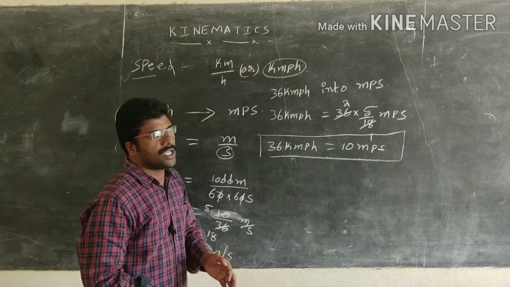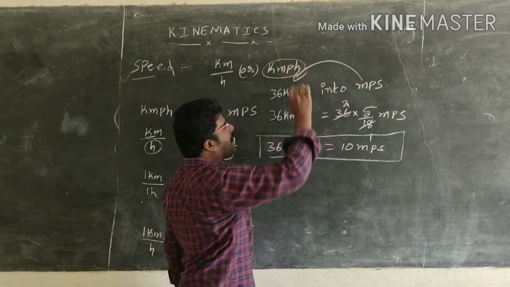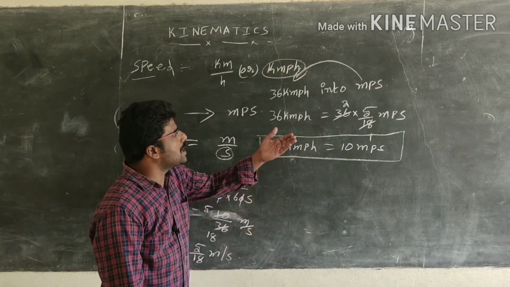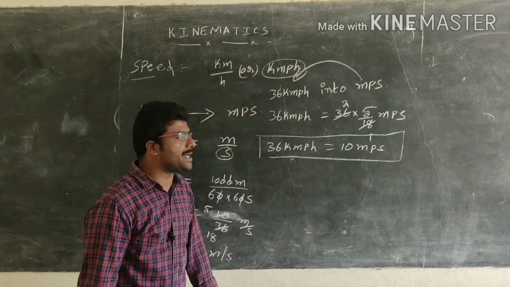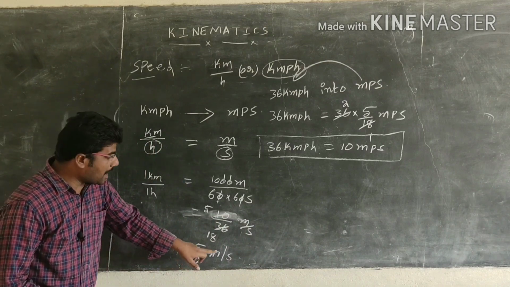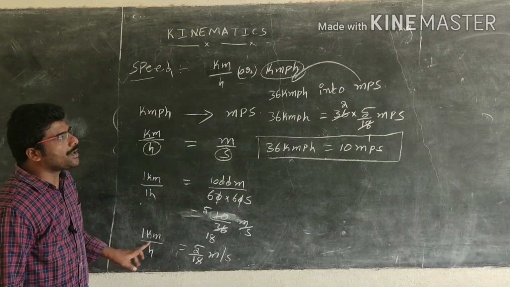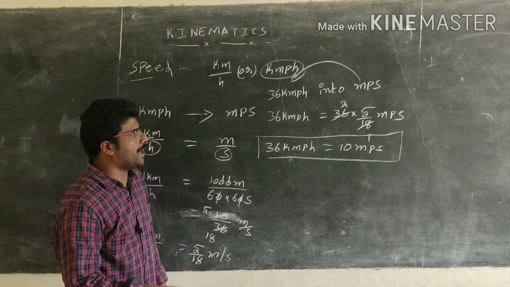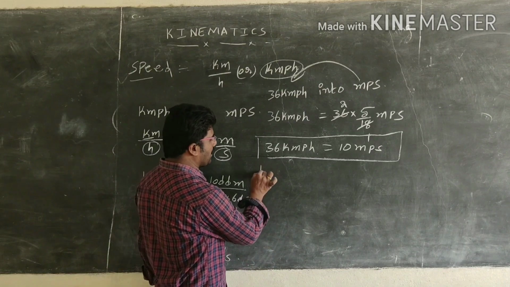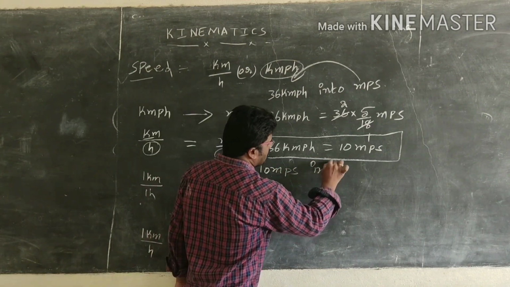In the same way, if you want to convert meter per second into kilometer per hour, we want to multiply with 18 by 5. We are going to see one example. Convert 10 meter per second into kilometer per hour.